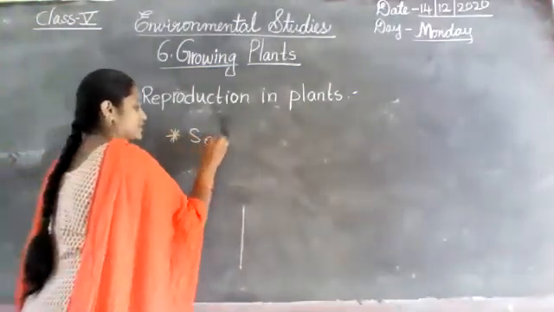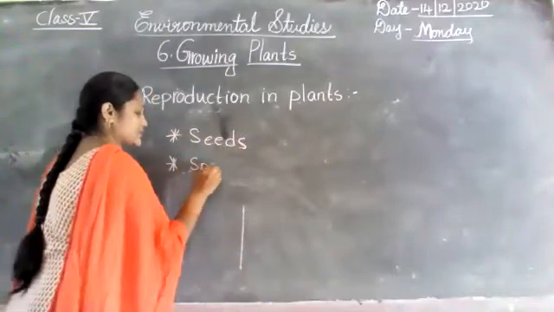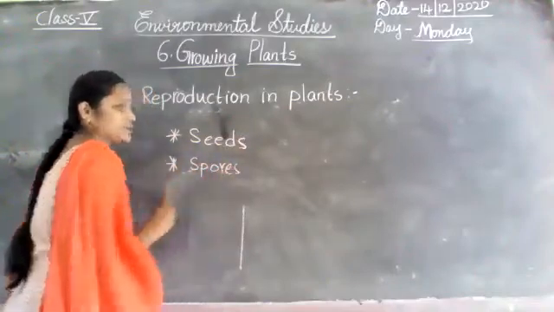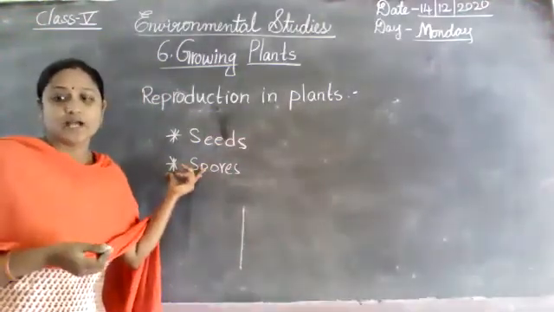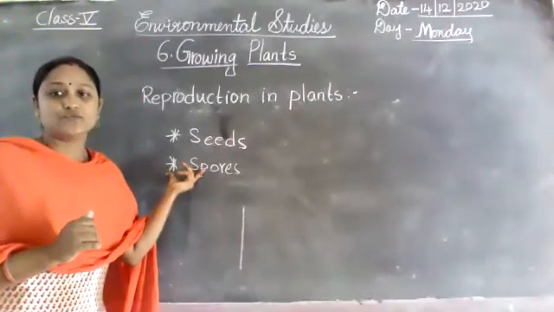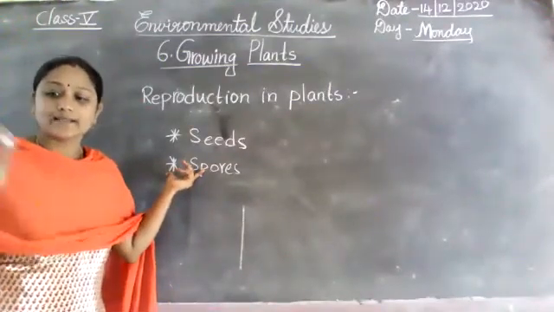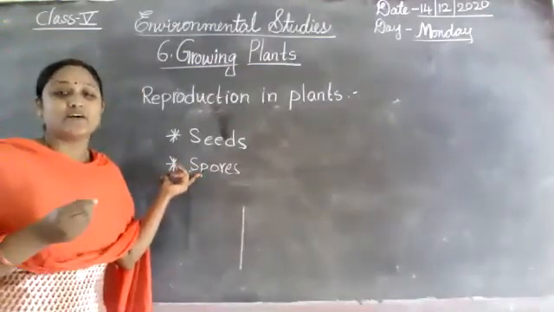Seeds and spores. And some other plants, listen carefully, all the children, some other plants reproduce through their body parts. Very good, Rizwan.